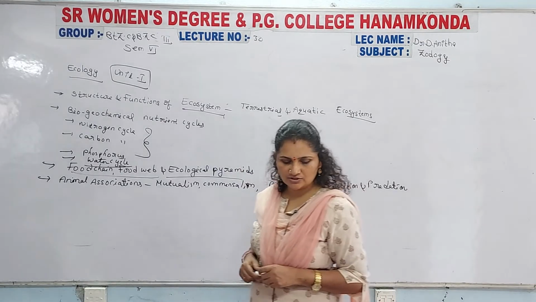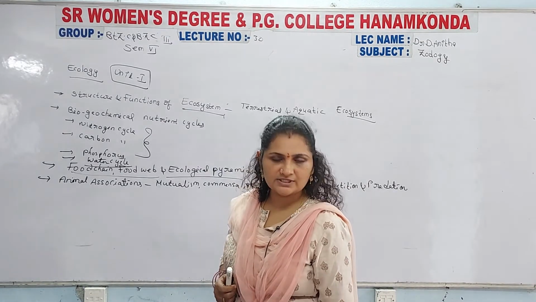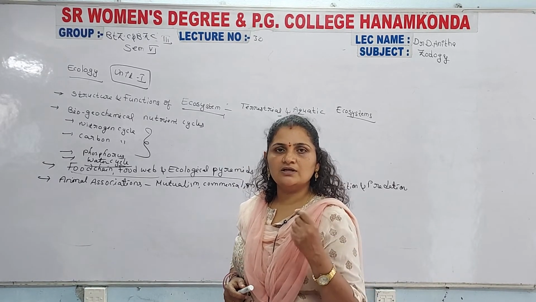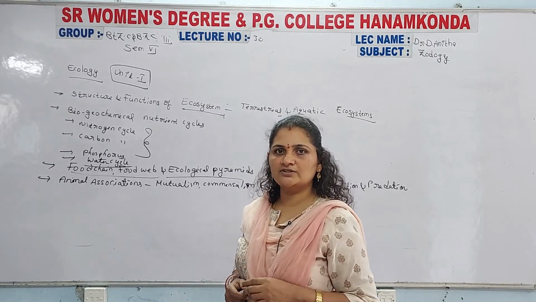First define mutualism, then write its types, and clearly mention examples for mutualism with continuous contact and mutualism without continuous contact.